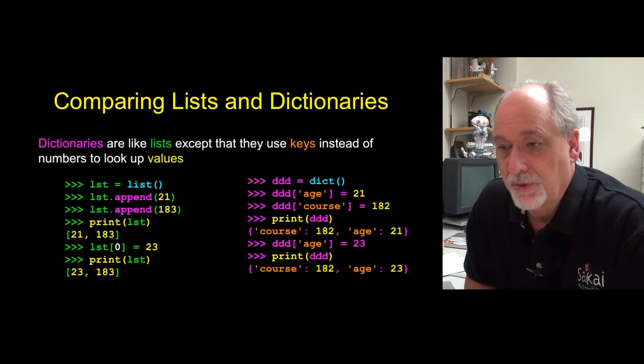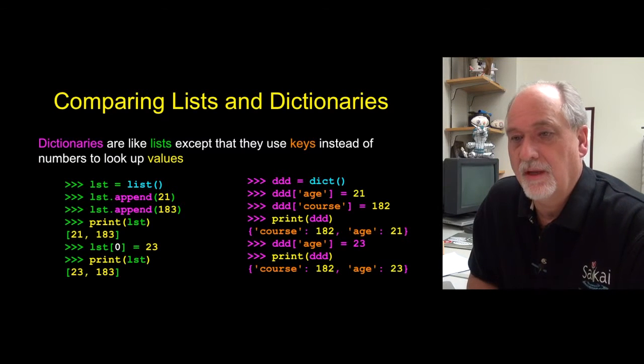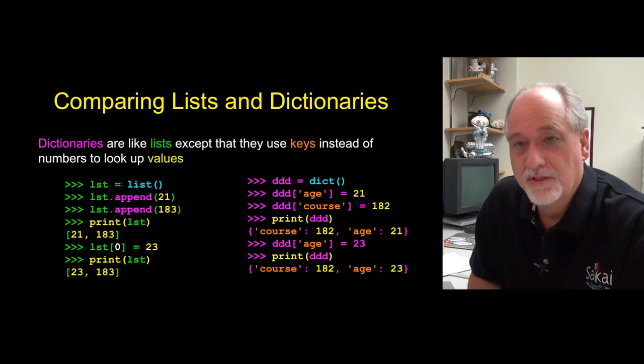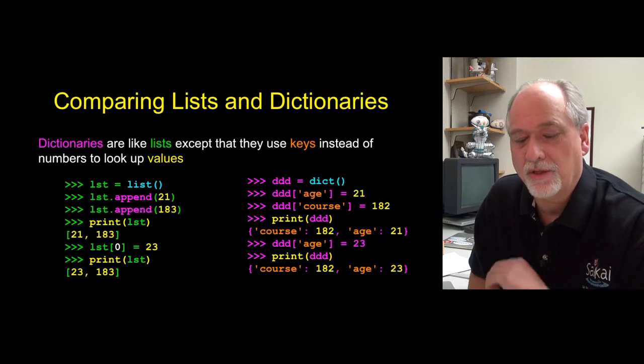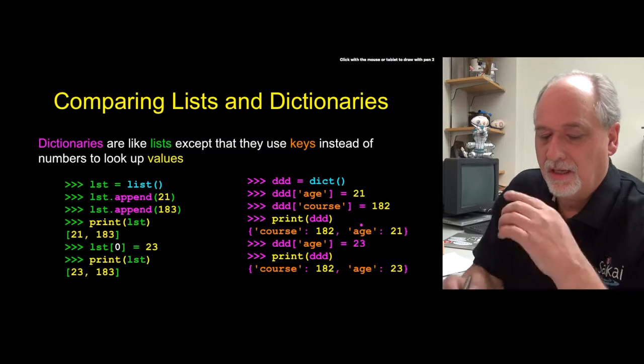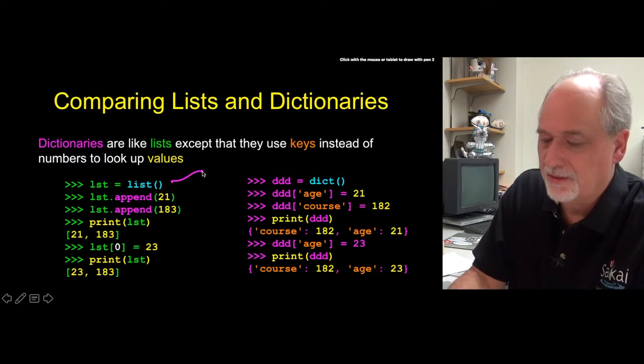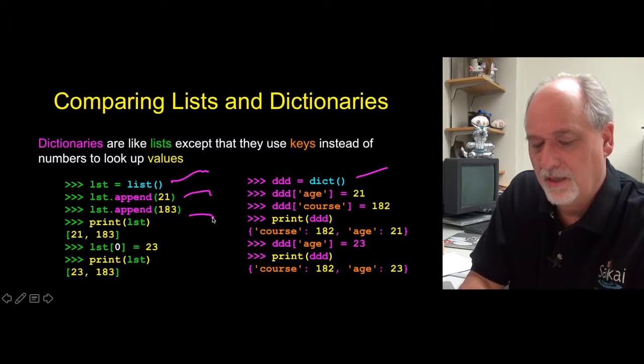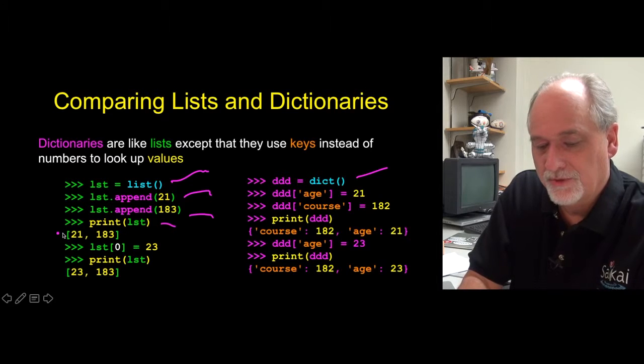If you look at the difference between lists and dictionaries, they both can have new items added to them. We haven't talked a lot about deleting, but items can be deleted from them. The difference is the indexing mechanism, how we look things up, how we store things. So we make an empty list, we make an empty dictionary. We add 21 to the end, and we add 183 to the end, and we ask it and it says, oh, position 0 is 21 and position 1 is 183.